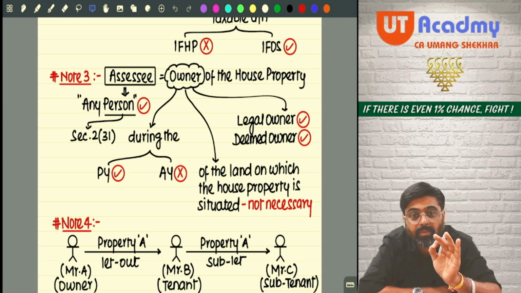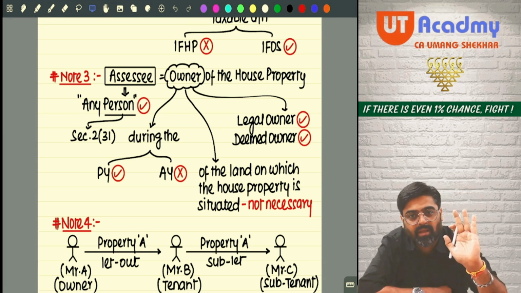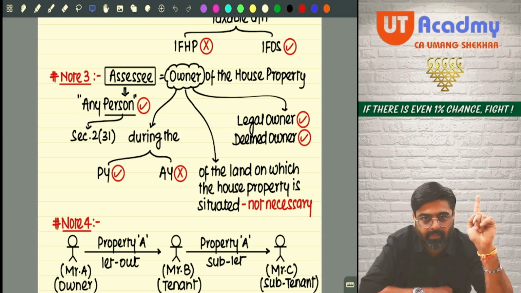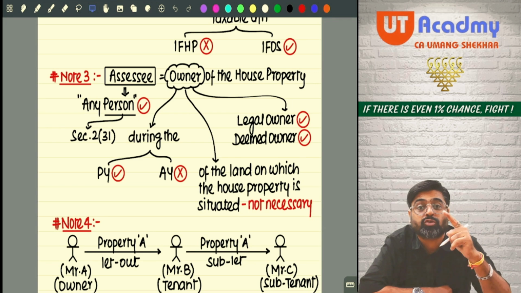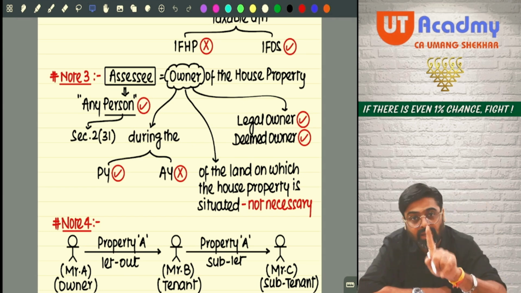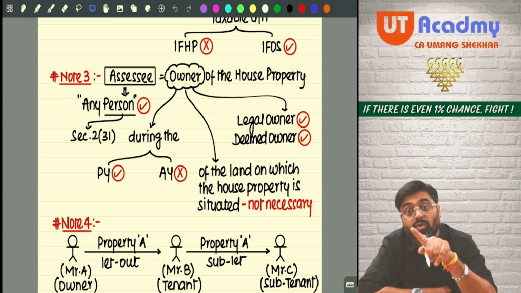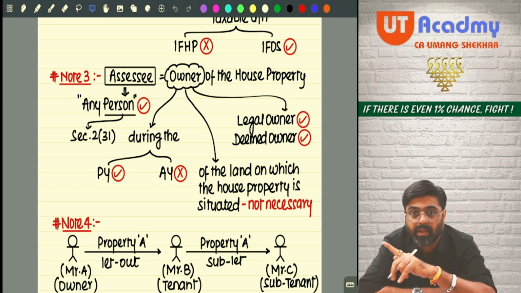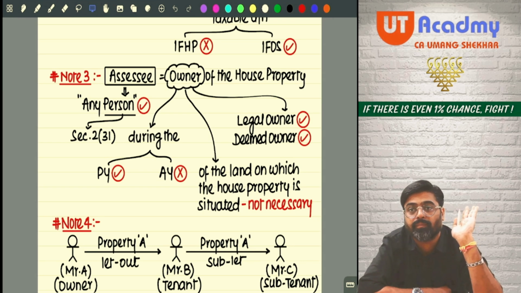So that is the concept of deemed owner. Tell me, assessee can be any person, but the assessee needs to be the owner of the property, meaning the legal owner of the property. And sometimes if the assessee is not the legal owner of the property, he can also be deemed as the owner of the property in order to charge tax on the income of that property in his hands. Yes or no? Sure. Now pay attention.